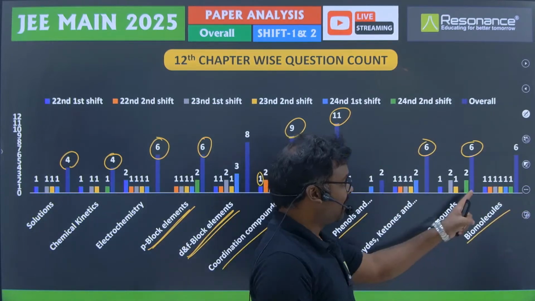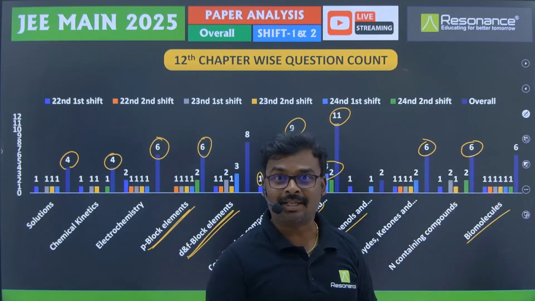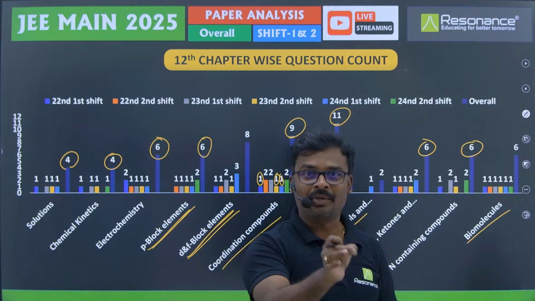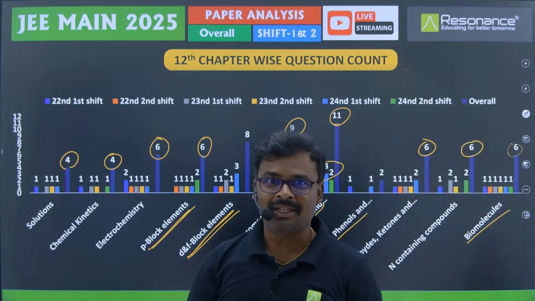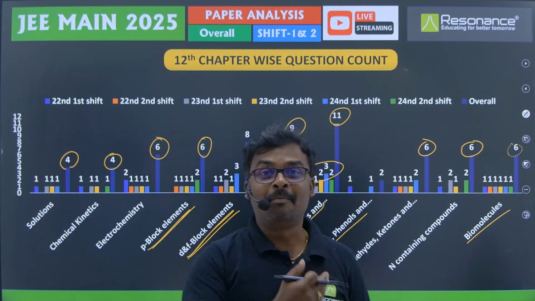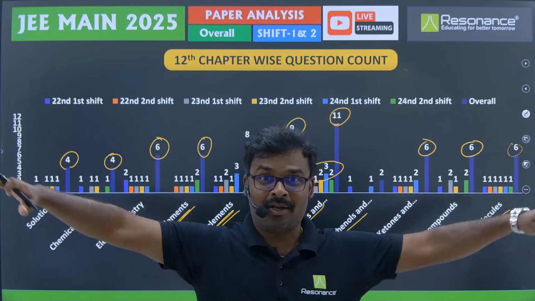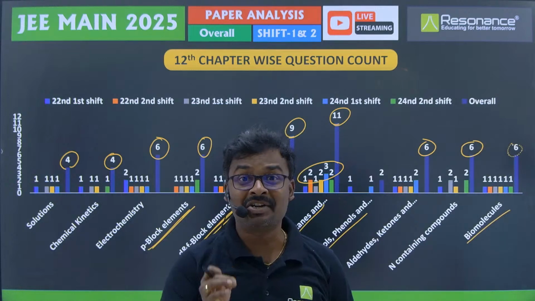And then biomolecules is also one interesting chapter. You can see here 6 shifts, 1 question has come every shift. So total till now 6 shifts are there, 6 questions have come. And what type of questions came from biomolecules is on par, that means overall from every part of the chapter they are trying to ask.